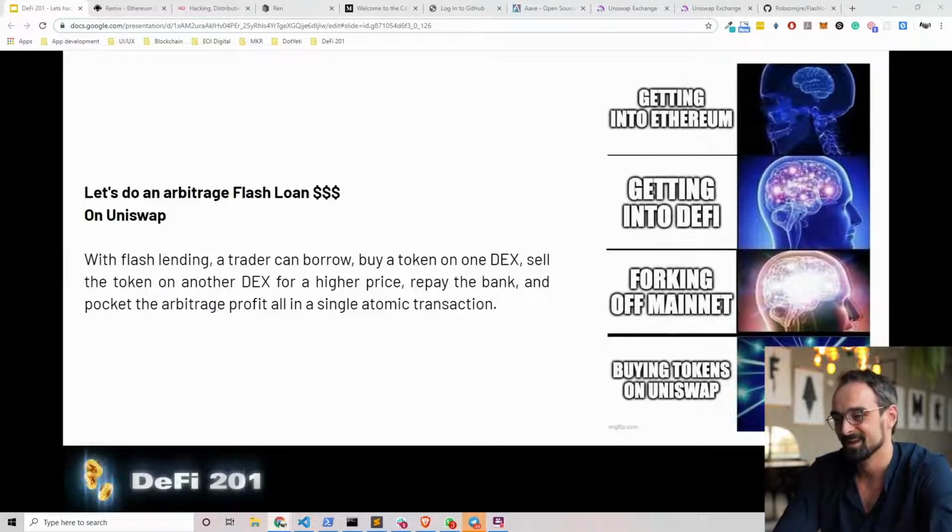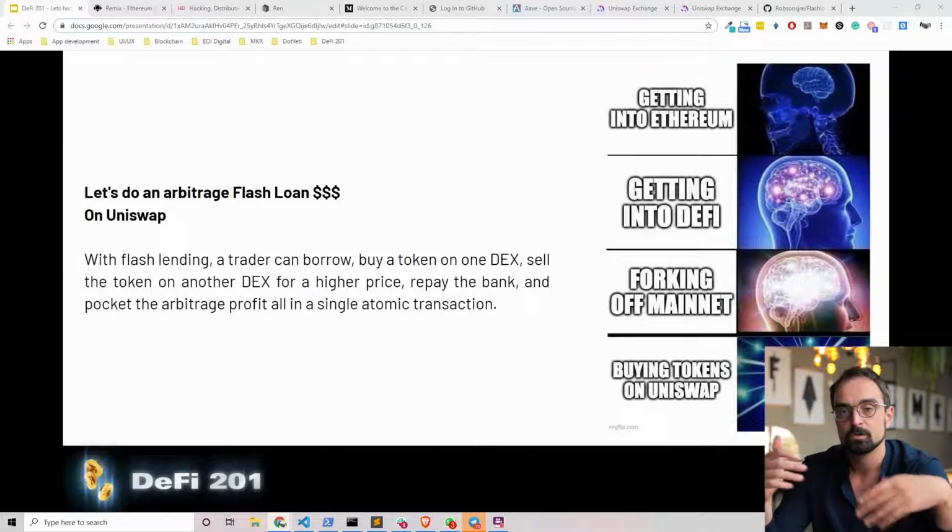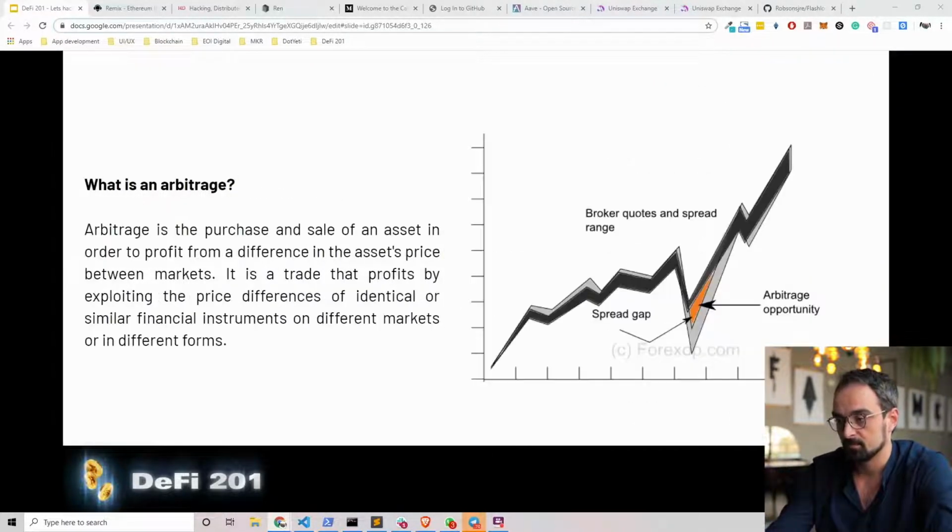utopia. So with flash loan lending, basically a trader can buy a token on a decentralized exchange, sell the token on another decentralized exchange for a higher price, repay the bank, and pocket the arbitrage profit in a single atomic transaction. This is actually from the research from around 2 years ago when Max Wolf first published the paper about flash loans. And that is what we're gonna do today.